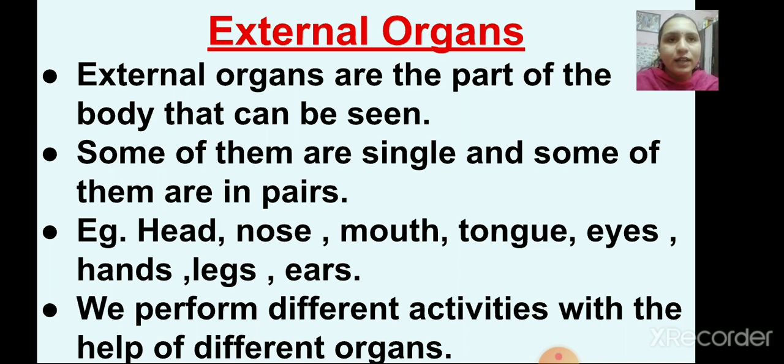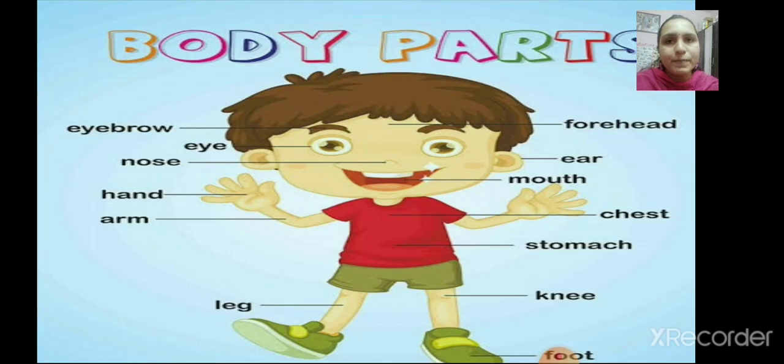Now, let us have a look at this picture and read the mentioned body parts loudly with me. First is eyebrow, second one is eyes, then nose. Read loudly with me. Then hand, arm, then leg.